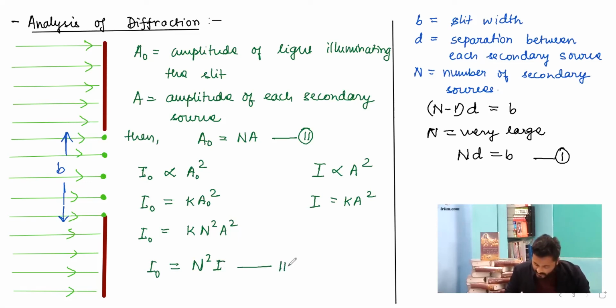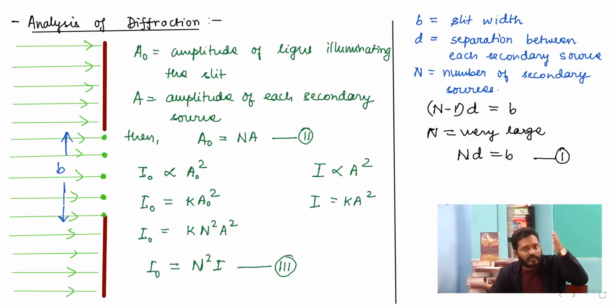This can be regarded as equation number 3. So these are the basic equations which we have deduced so far. For the analysis of diffraction of light, I am considering that a plane wavefront is illuminating the slit. The slit width is B, the size of the slit, which is comparable to the wavelength of light.